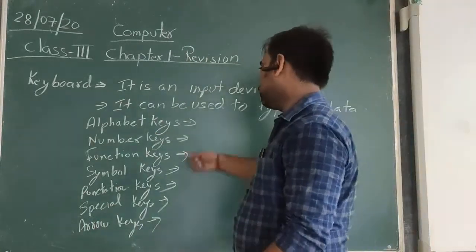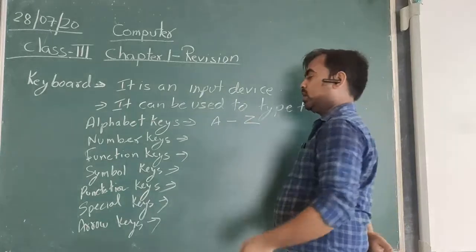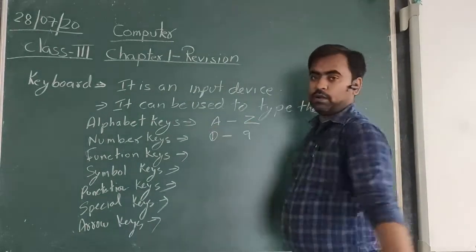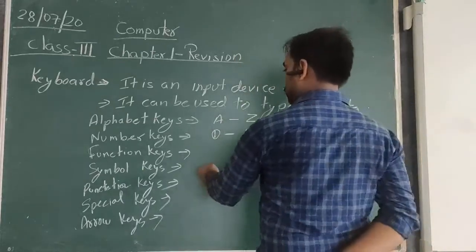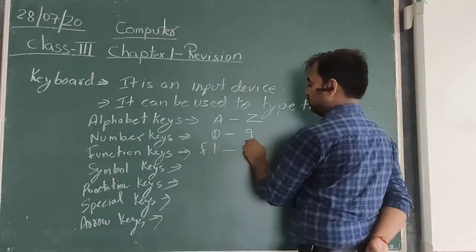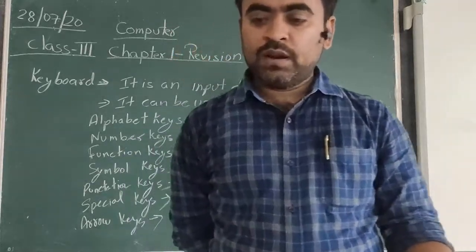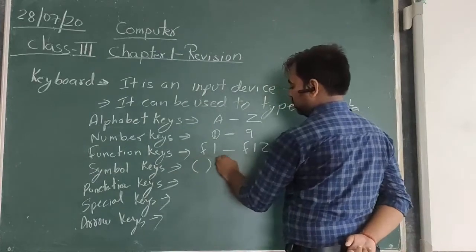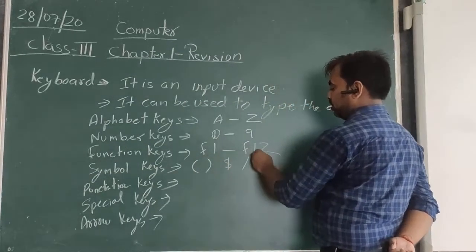The alphabet keys are from A to Z. Number keys are from 0 to 9. Then the function keys F1 to F12. Symbol keys are different symbols like brackets, dollar symbol, asterisk.